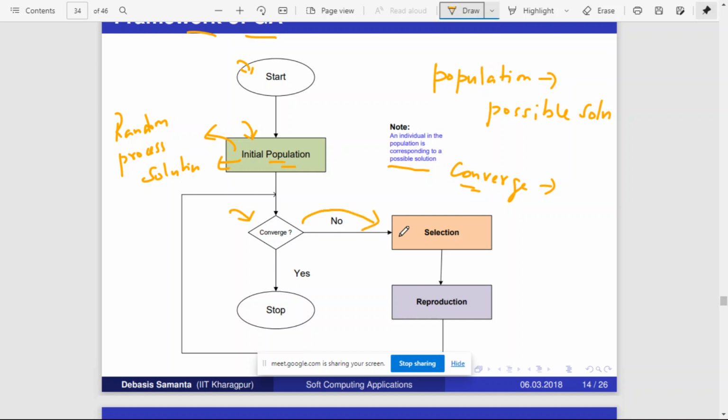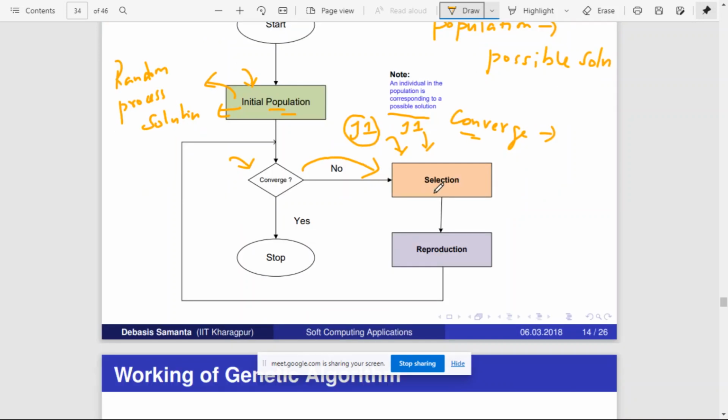It is selection. Selection means from this initial population you select any two individuals, I1 and I2. Here individual means any two possible solutions.